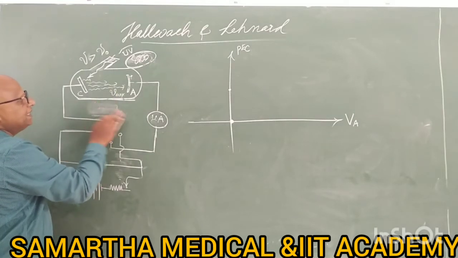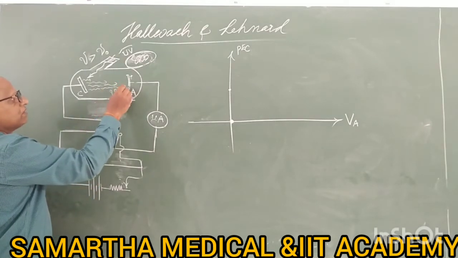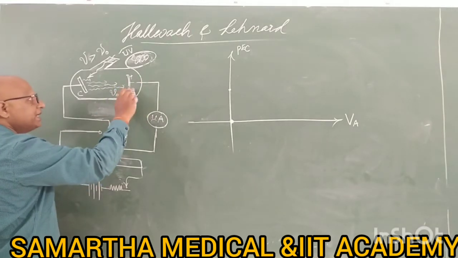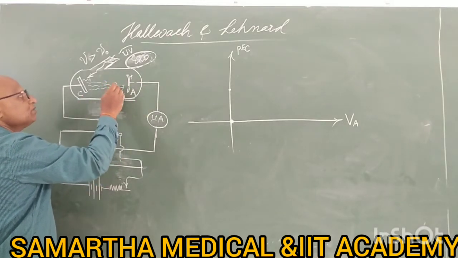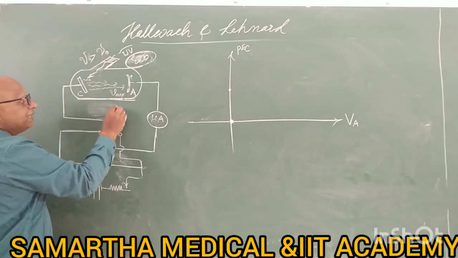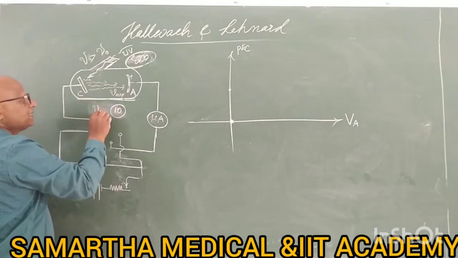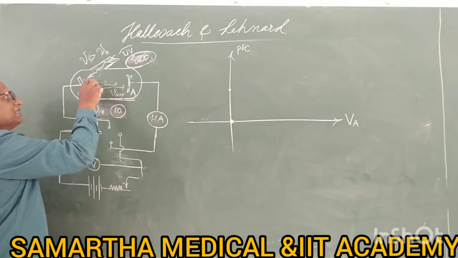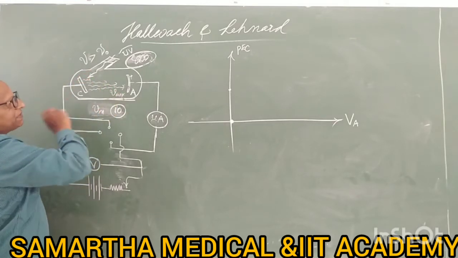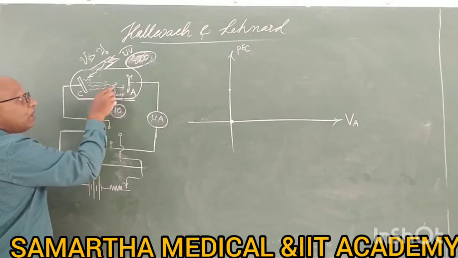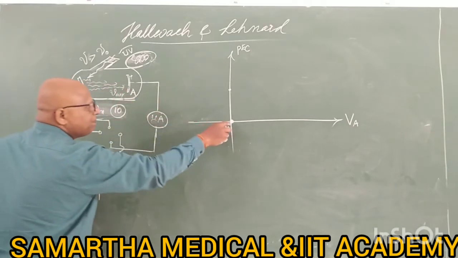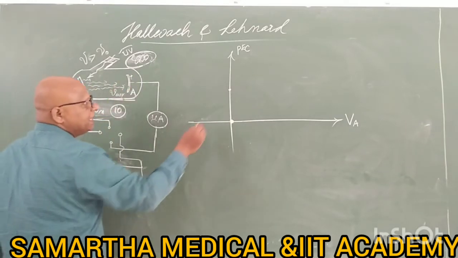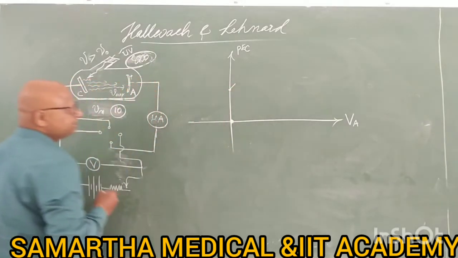By making it slightly positive, the electrons with 10 meter per second velocity are readily absorbed, even though the anode potential is 0. And the electrons coming with lesser velocities than 10 meter per second, 10 meter per second being the Vmax, for example, then 9, 8, 7, 6 meter per second, these electrons are also absorbed because of the positive nature of A. When Va is a little positive, the current will increase.